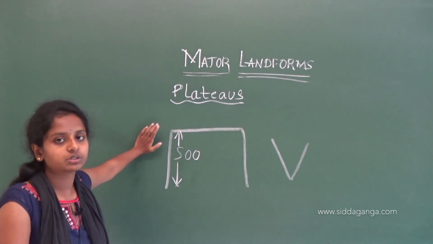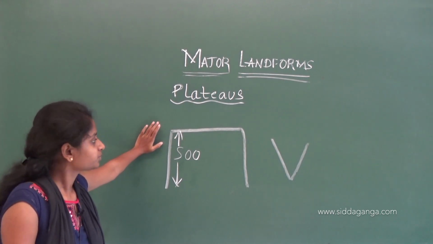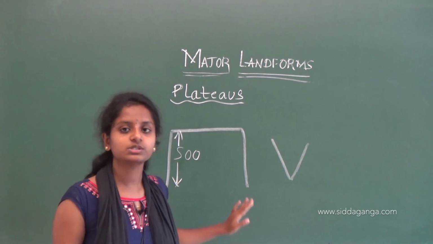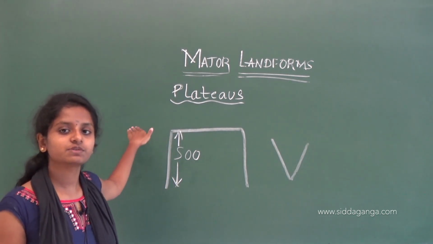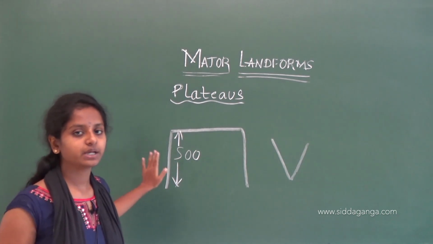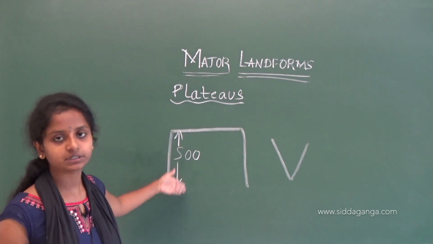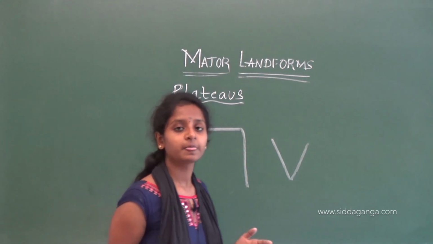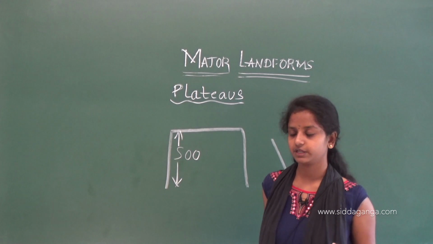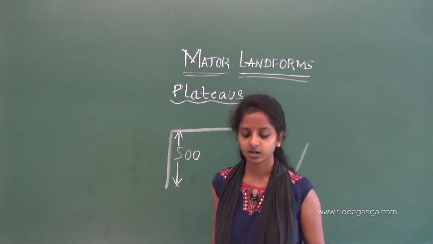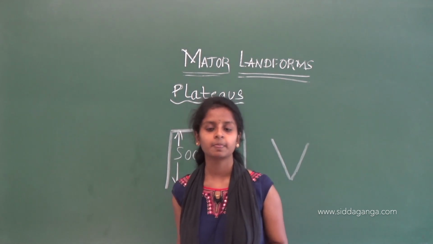So this is about the plateaus. What are these plateaus? Plateaus are high structures with a flat top and these may be up to about 500 meters height and they will rise abruptly in the land surface and they will cover about 1/3 of the earth's mass.